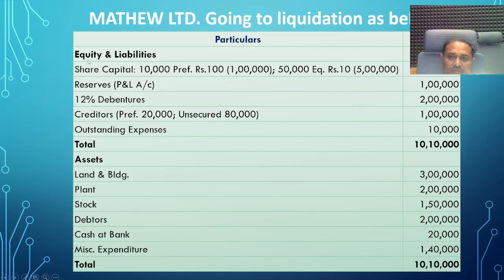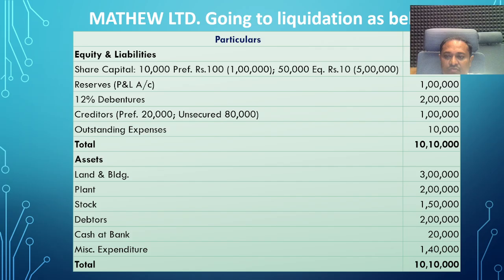This is a simple example. Share capital is rupees 6 lakhs, out of which 1 lakh rupees is preference share capital and the remaining 5 lakhs is equity share capital. In such a case, the reserve profit and loss account shows a loss of 1 lakh rupees, 12% debentures are 2 lakh rupees. Creditors: preferential 20,000, unsecured 80,000, that is 1 lakh total. Preferential creditors are 1 lakh 20,000 and unsecured creditors are 80,000.